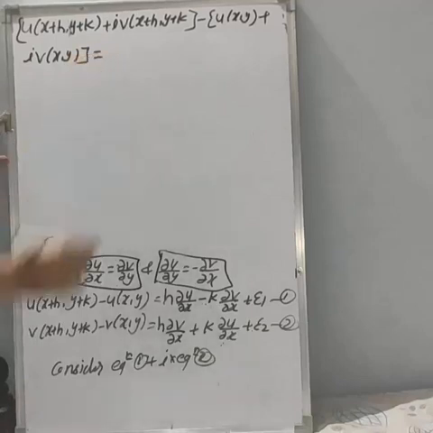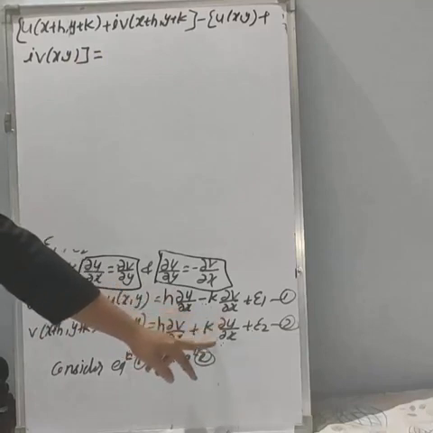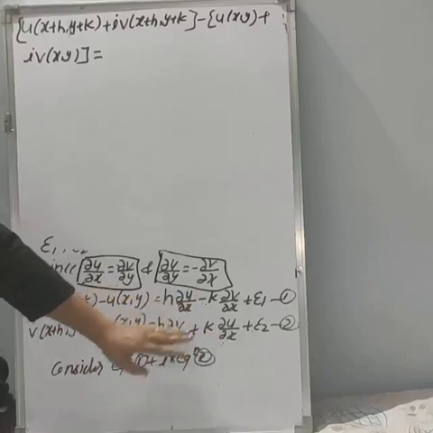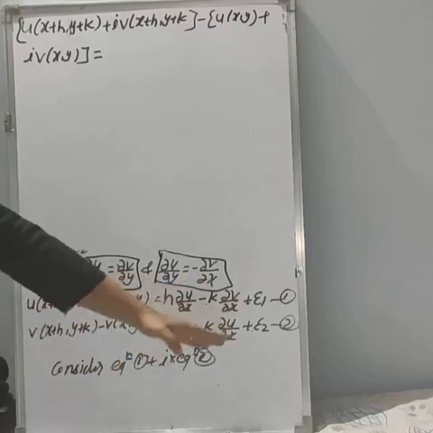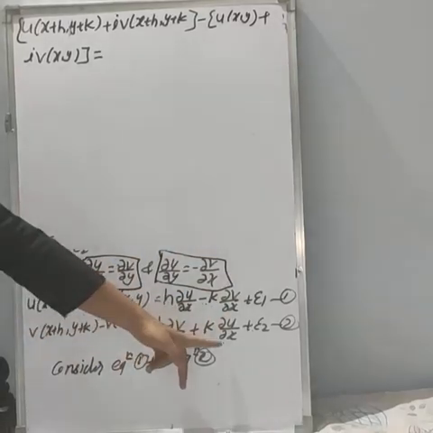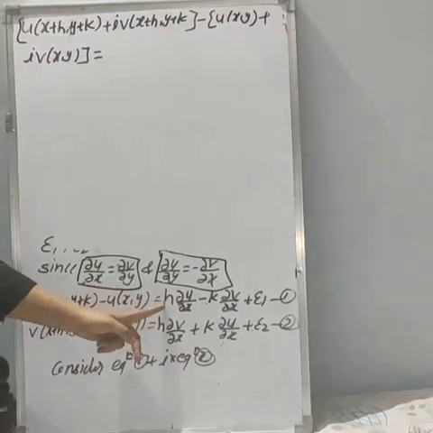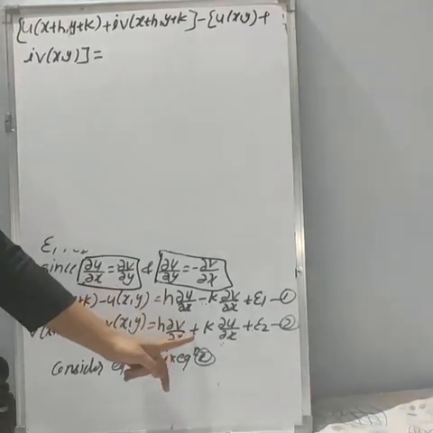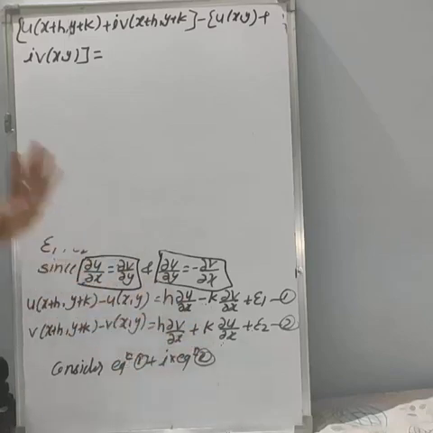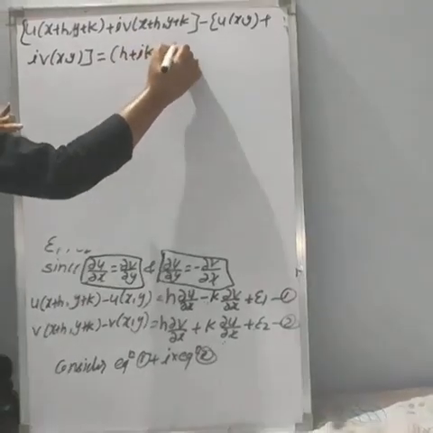This is equal to, now see, here we are having h into ∂u/∂x, here we are having k into ∂u/∂x. So we can take ∂u/∂x outside, because we are adding these two. If you are adding this RHS side, you will get the sum of all these terms, so from this sum we can take the common term outside. So we can take ∂u/∂x outside. Here we remain with h, and we are adding the term, so here we remain with plus, and we are multiplying i to this term. So we will get i into k. So we will get h plus i into k, ∂u/∂x.